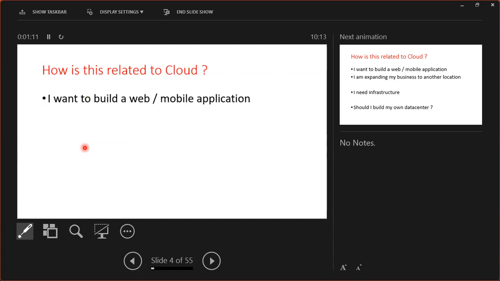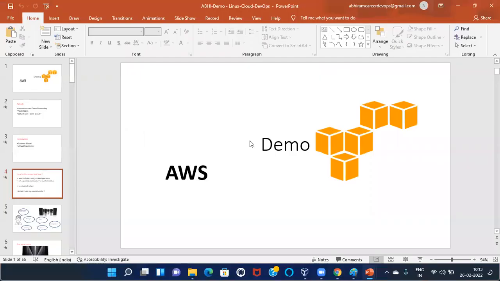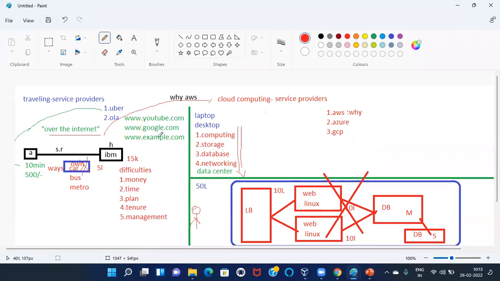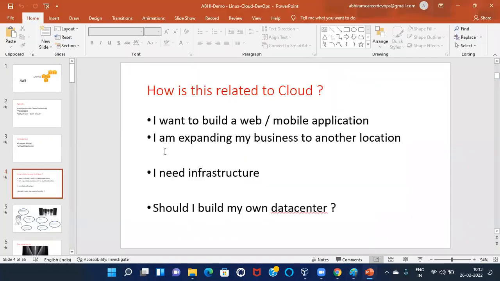The next point: we have seen one example, Amirpet to high-tech city, and how this is related to cloud. I want to build a web application. My web application name is www.example.com. I am expanding my business from one location to another. Right now, I have an institute in Amirpet. I would like to start one more institute at Kokotpalli. Over there, I need to search for a building, arrange chairs, and arrange a board. Then only I can start my classes.